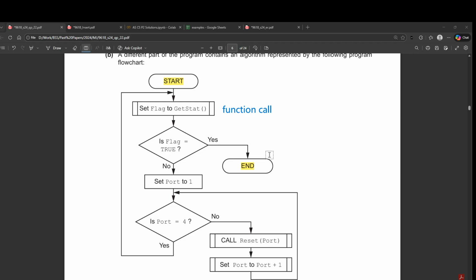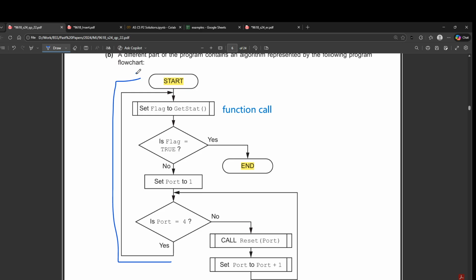The reason this question is particularly difficult is because students are not able to identify how many loops there are in this program. And you should be able to figure this out. Whenever there is an arrow going back, this is a loop.